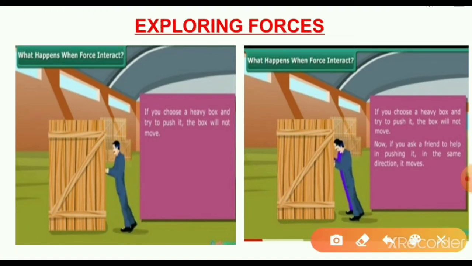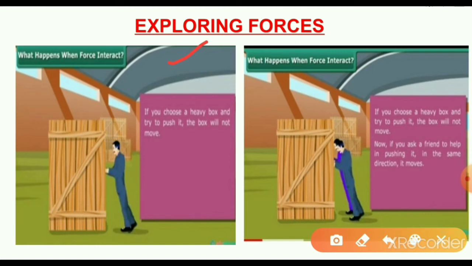Next topic: exploring forces. Let us try to learn about exploring forces. What happens when forces interact? See this in the first image. What happens when forces interact?